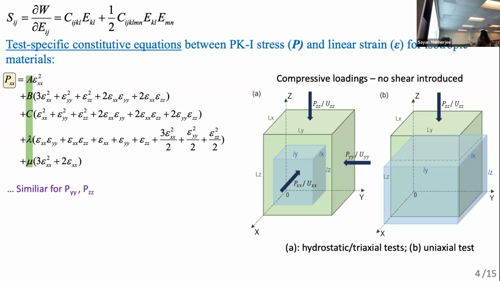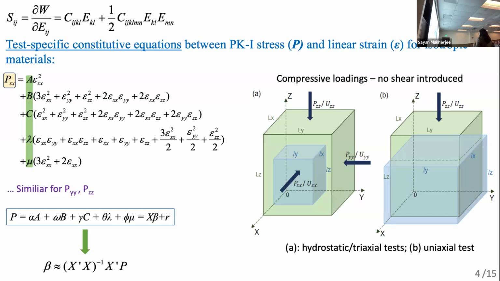And because the string terms here are very complicated, we can simplify them using Greek letters. Then from this equation, you can clearly see that we can form the system into a linear system of equations, and then use the least squares inversion for the parameters we are interested in.